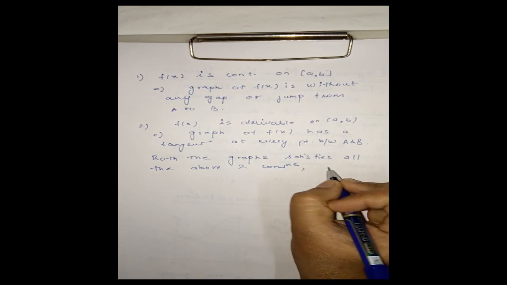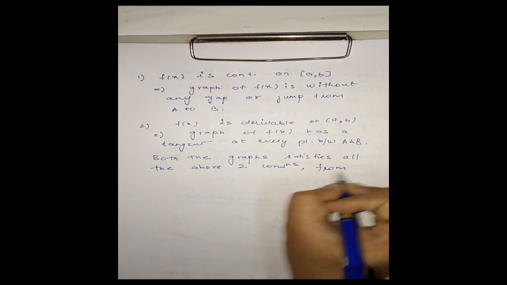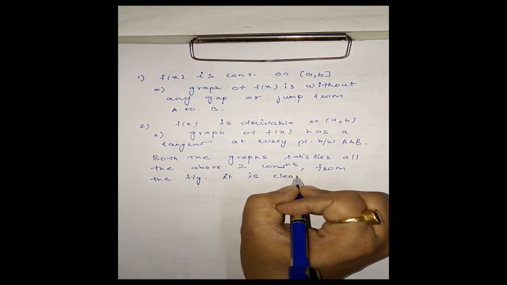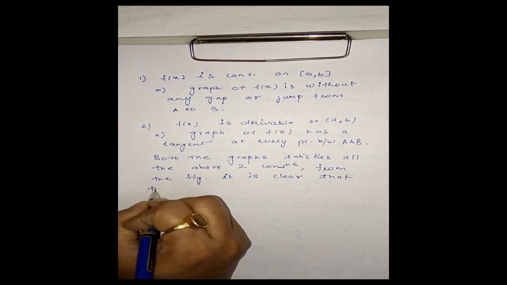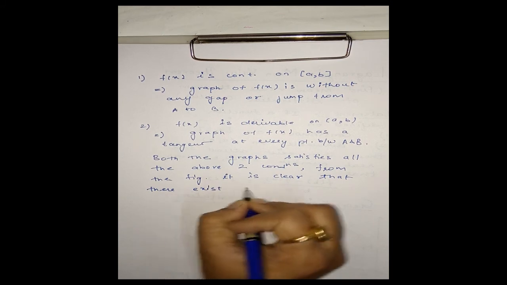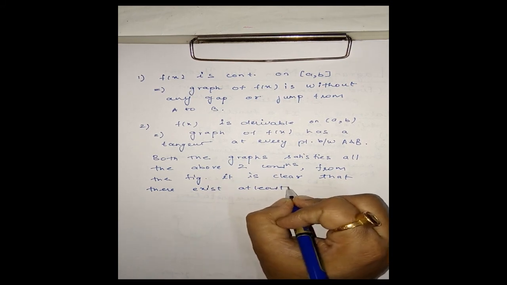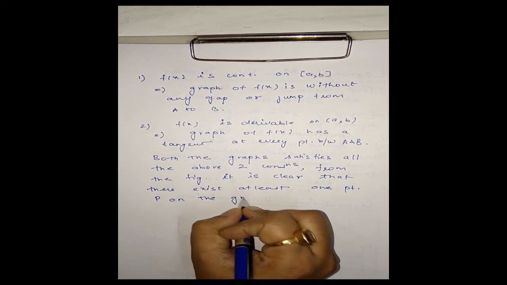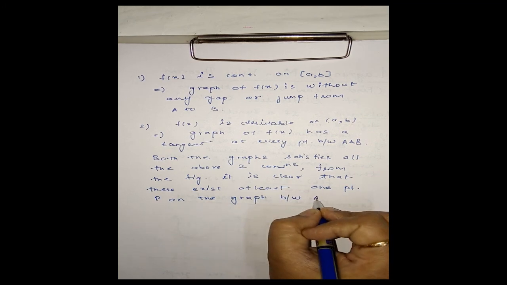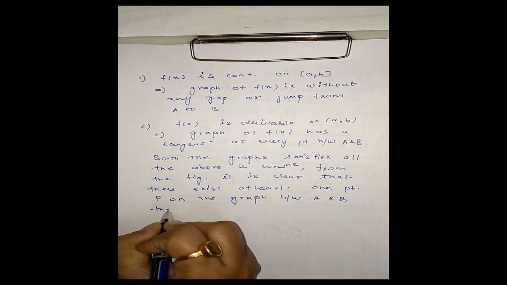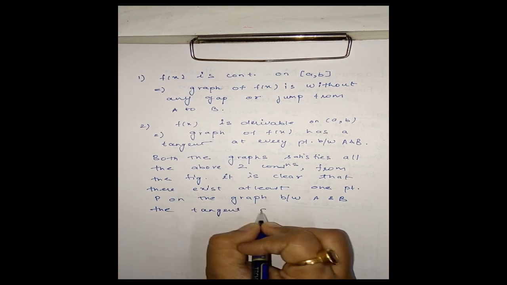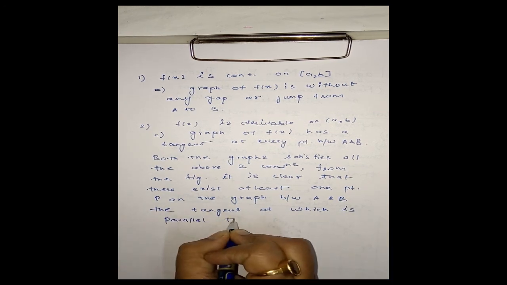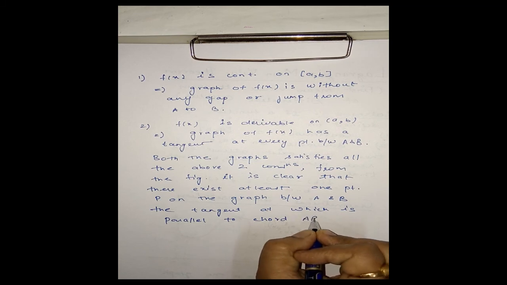And from the figure, from the graph, it is clear that there exists at least one point P on the graph between A and B, the tangent at which is parallel to chord AB. It is clear from the graphs.